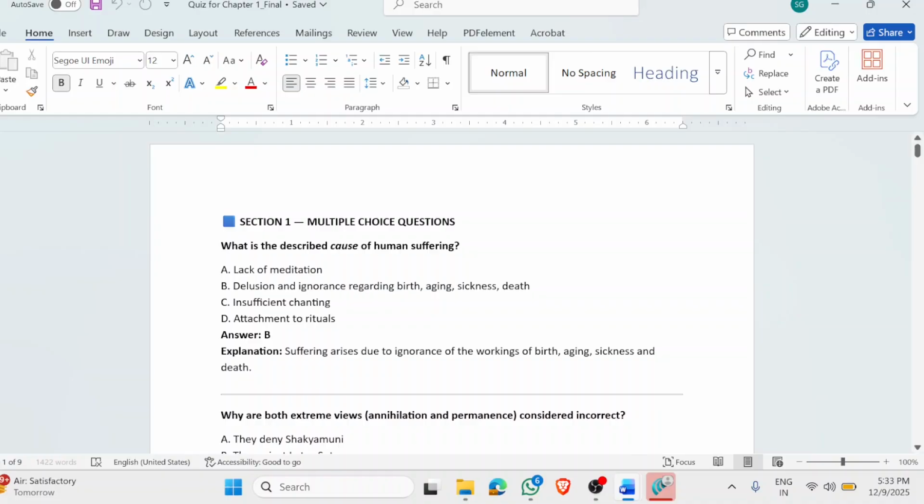So the first question is, what is described as the cause of human suffering? The humans are suffering because of delusion and ignorance. And what kind of delusion and ignorance? It is regarding birth, aging, sickness and death, right?